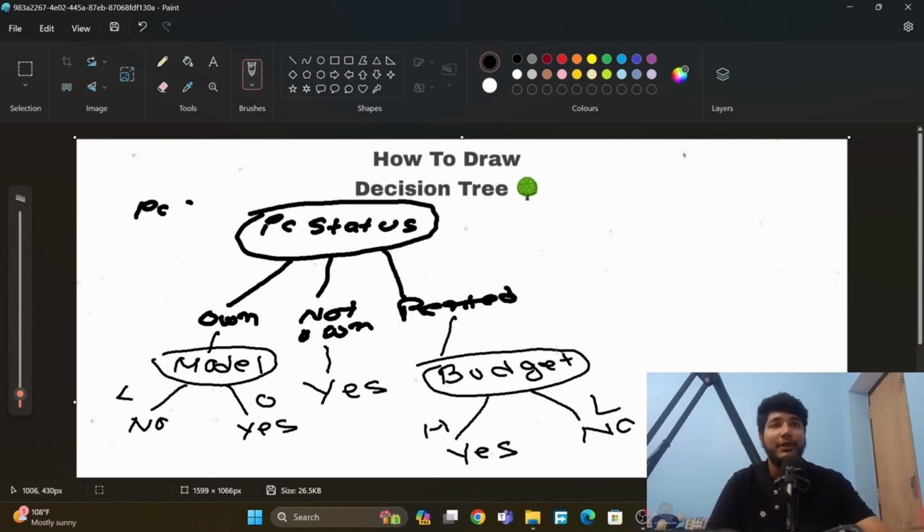So we will go to here and check. He has a rented PC. PC status is rented and his budget is low. So he should not buy a PC. So this is how we create a decision tree.